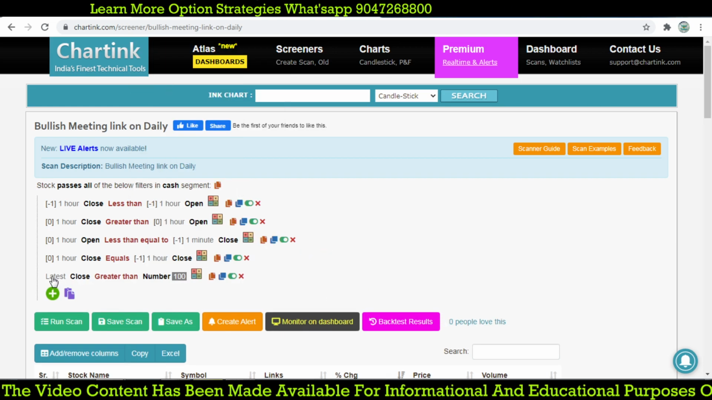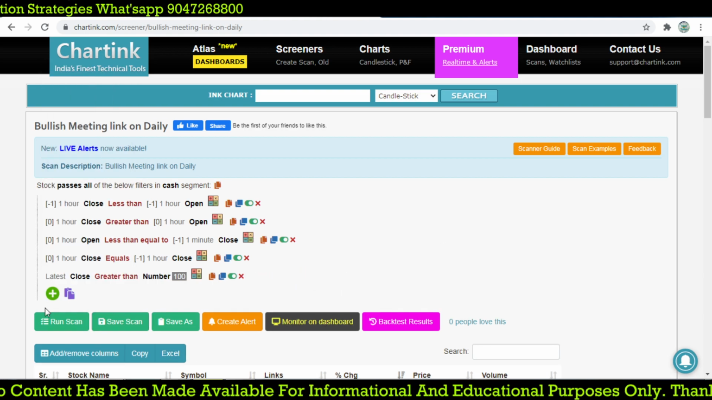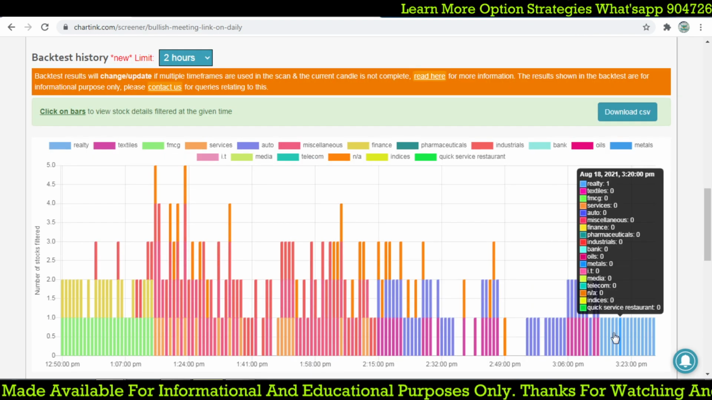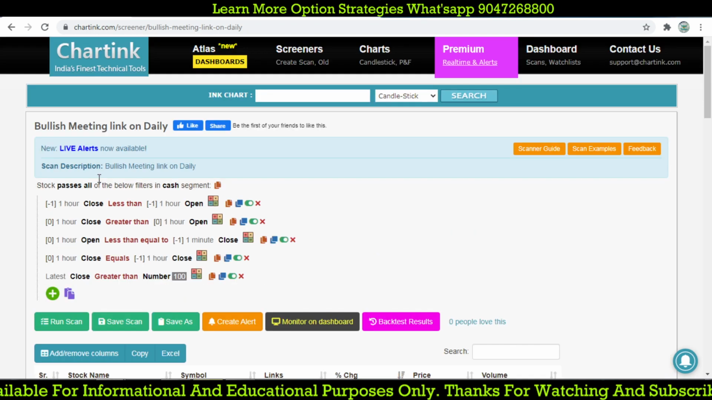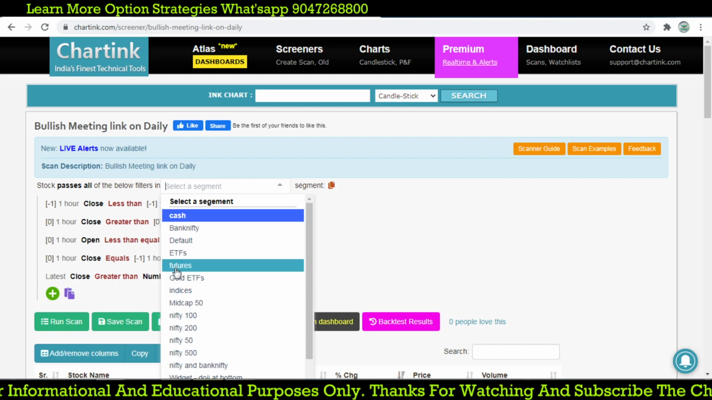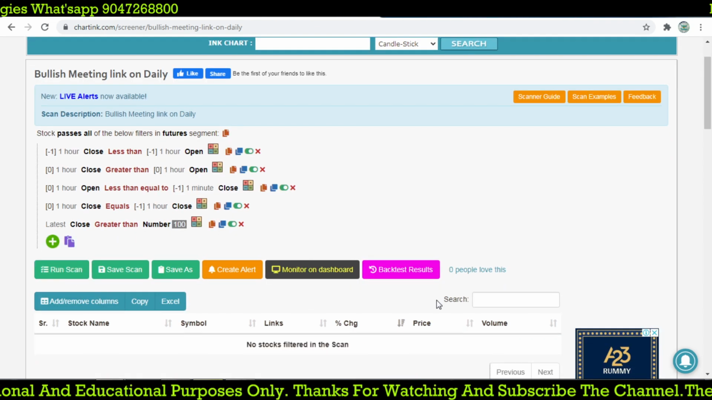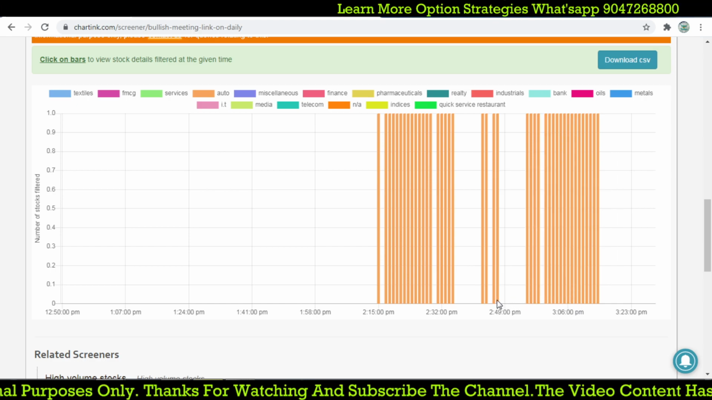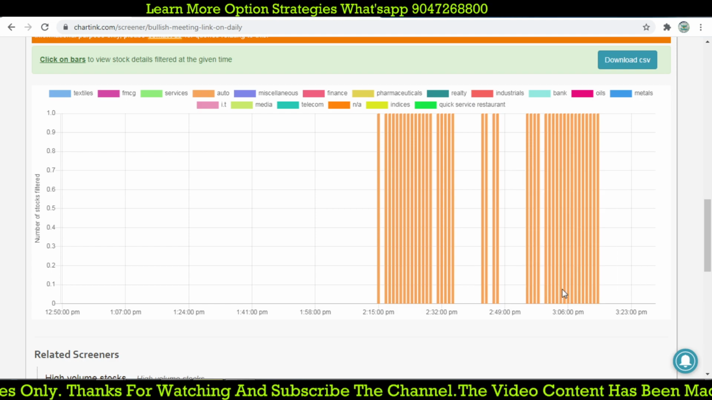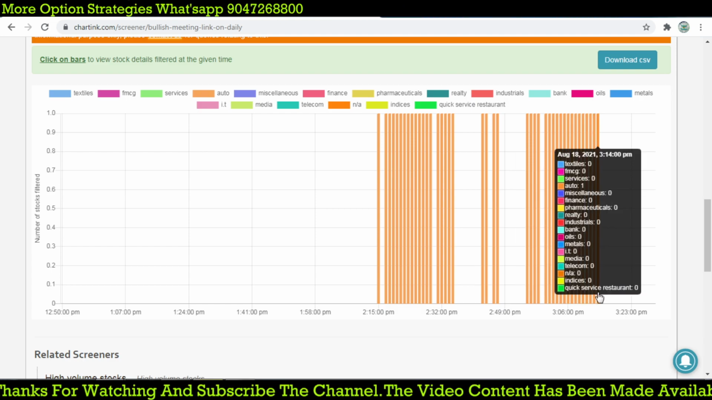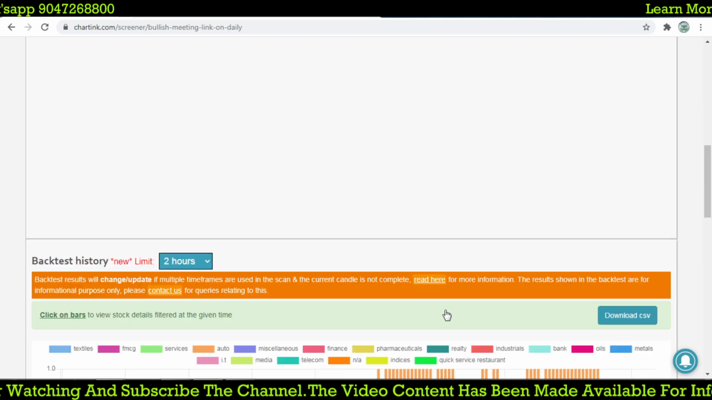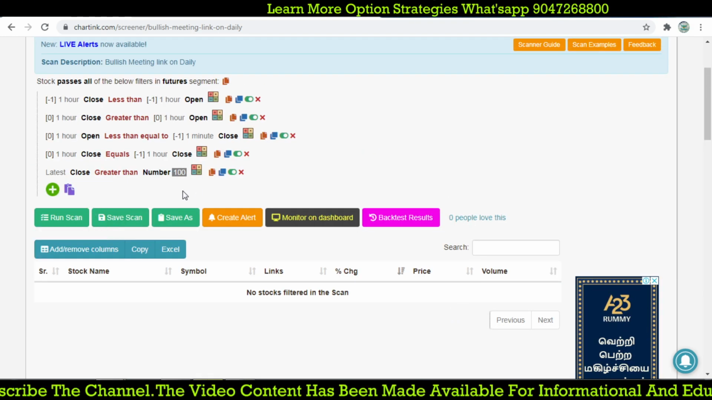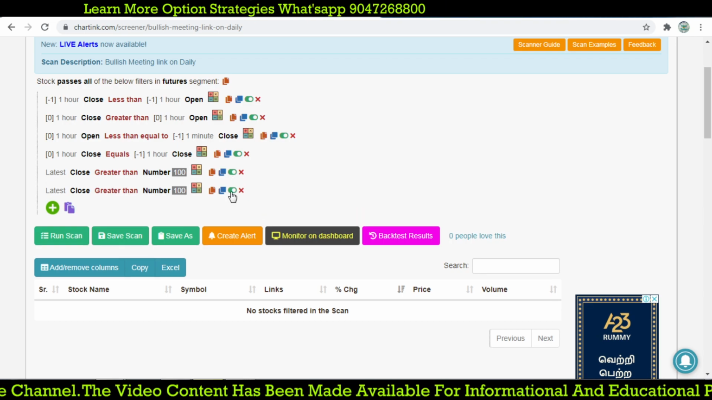This one is not daily. Latest close is greater than 100. If you run the scan, we will find a lot of stocks. This is equity, so instead of equity, we can go for futures. If any opportunity is present on a 1 hour basis, a lot of stocks are coming. Every 1 minute it shows. Any mistake we made, when we pass out.